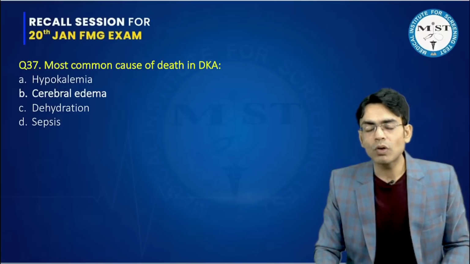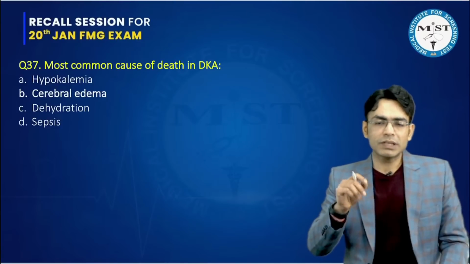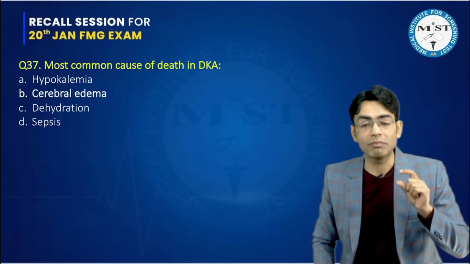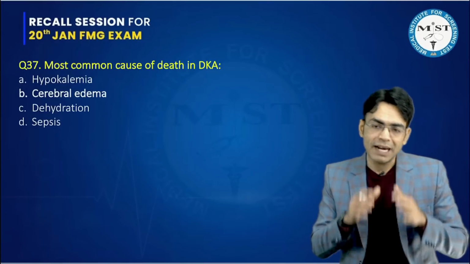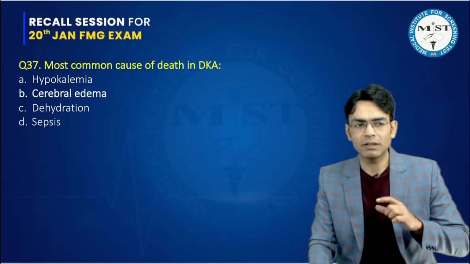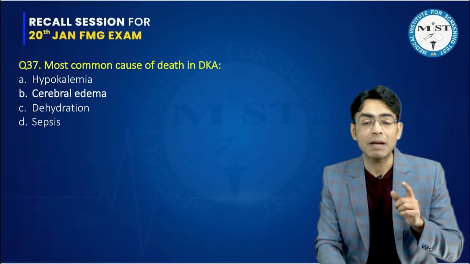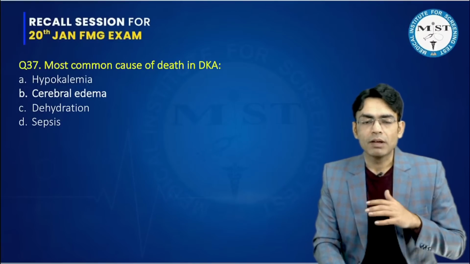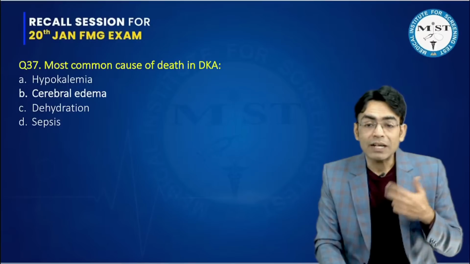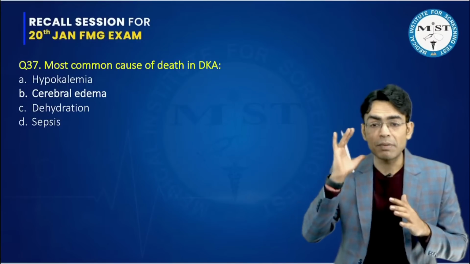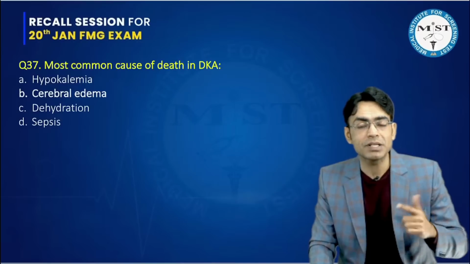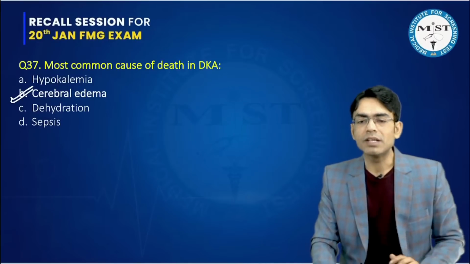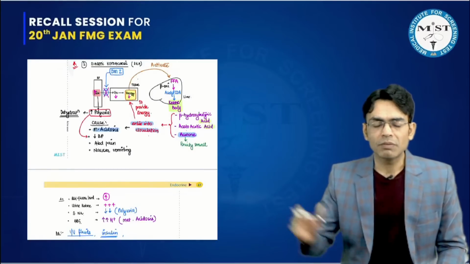Another question, most common cause of death in DKA. Now, see guys, in this question also, some of you have made a mistake. Some of you have marked dehydration and some of you have marked sepsis. The thing is that dehydration is definitely going to be there, but death more commonly due to dehydration doesn't happen because the first thing we do for the DKA patient is, I understand, we give IV fluids straight away, but it doesn't kill the patient as often as cerebral edema. Sepsis also could occur, but it will not kill the patient as commonly as cerebral edema. So the correct answer for this question, after consulting the textbook, is going to be cerebral edema. Okay, we have discussed this.